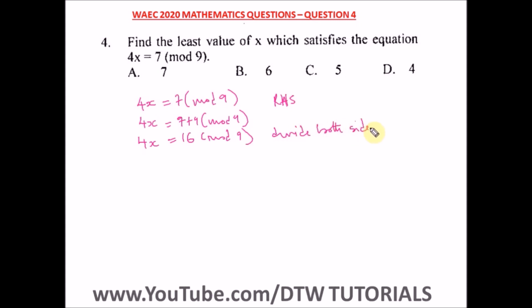Divide both sides by 4. So divide by 4, divide by 4. So our x will be equal to what? 9/4. So the least value of x which satisfies the equation, this is what? 4. Our right option here is option D.